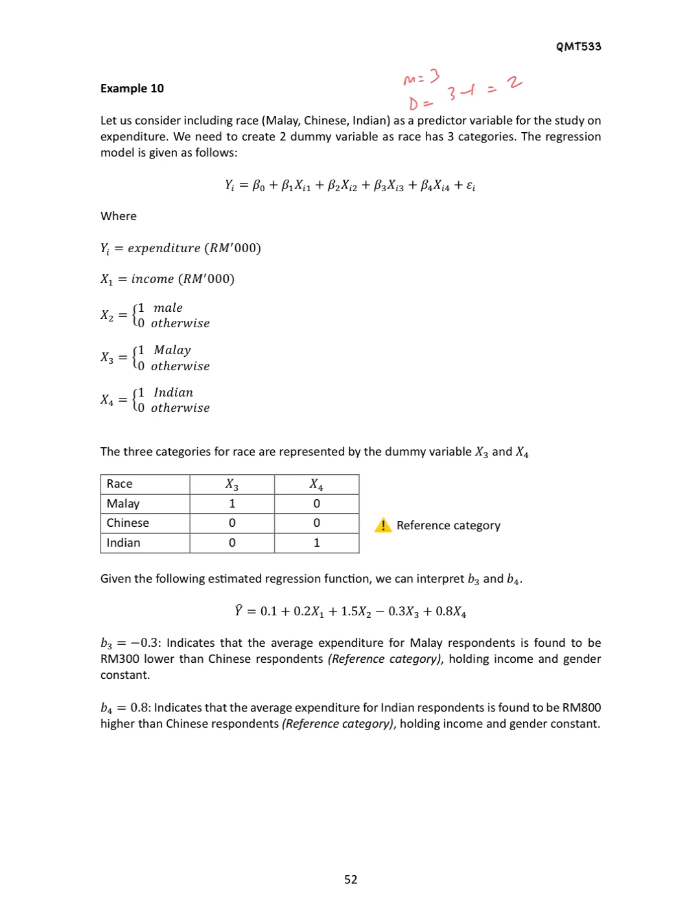So the regression model is given as follows. Yi equals beta naught plus beta 1 xi1 plus beta 2 xi2 plus beta 3 xi3 plus beta 4 xi4 plus error term, where y is expenditure, x1 is income, x2 is gender. Okay, for categorical, dummy yang pertama untuk gender, so kita ada 1 is male, 0 is otherwise.